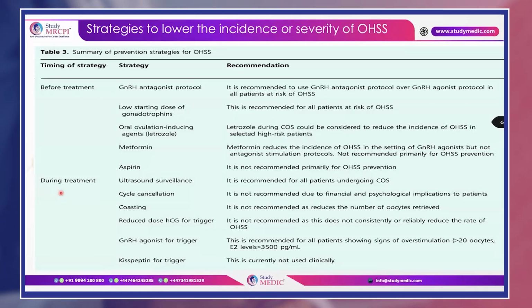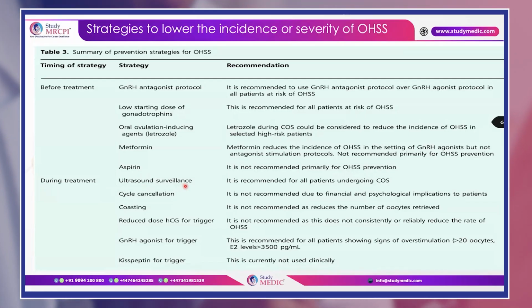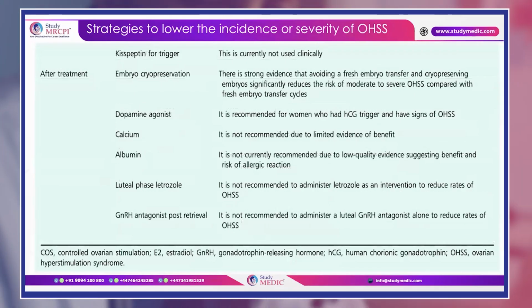Now during treatment, what is the recommendation? Best is to have continuous ultrasound surveillance, and GnRH agonist for trigger. If you are taking a GnRH antagonist protocol, then you have to give them a GnRH agonist trigger. This is recommended for all patients showing signs of ovarian hyperstimulation, that is more than 20 oocytes, or E2 levels more than 3500 picogram per ml. Very, very important. Now after treatment, the best is embryo cryopreservation.